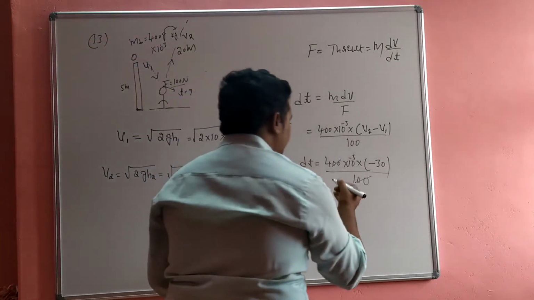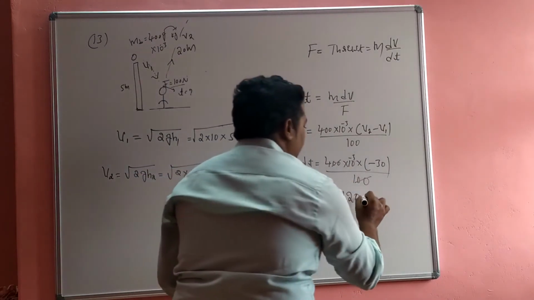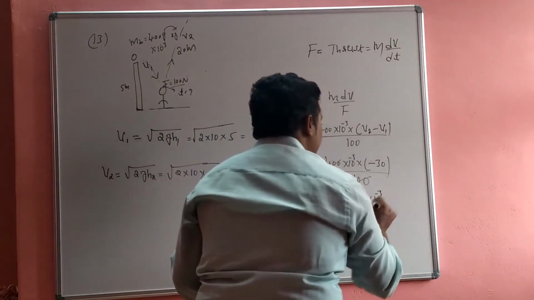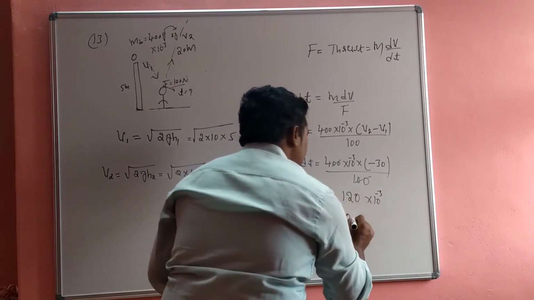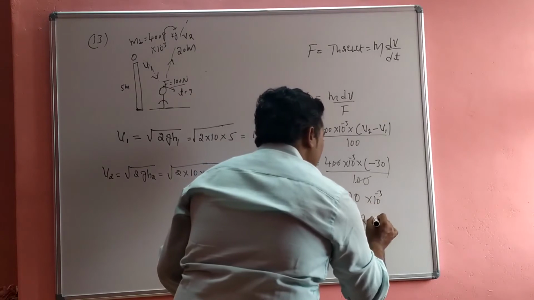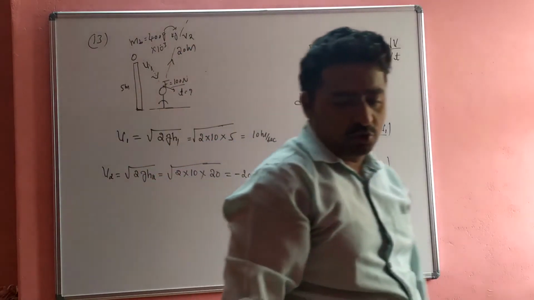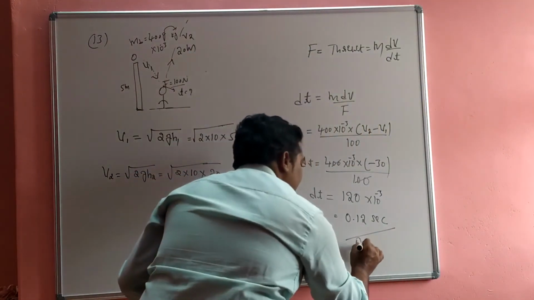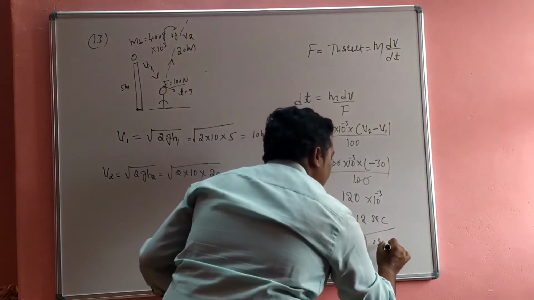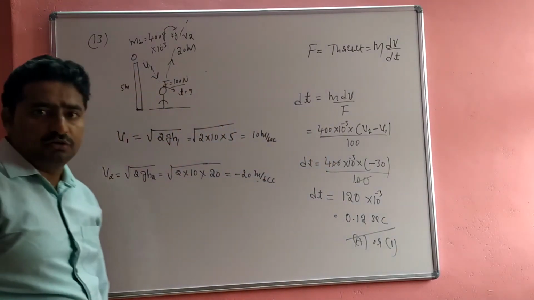It is a positive magnitude. That is 120 into 10 to the power of minus 3. So the decimal point is shifted. The final answer for this question is 0.12 second. Okay, so 0.12 second. The answer for this question is A, the first option is the correct answer for the 13th question.